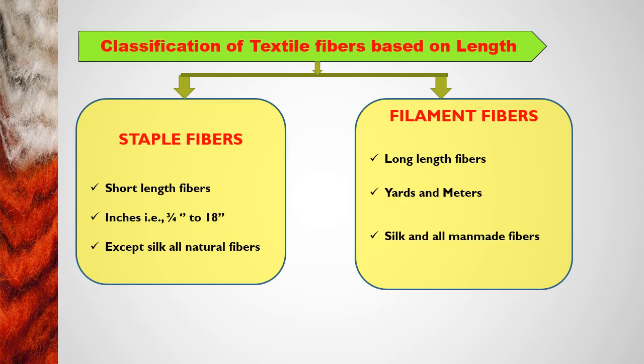Man-made fibers are also made into filament but can be cut into short staple lengths for particular end uses. Coming to the filament fibers, filament fibers are the long fibers. They are measured in yards or meters, so they can be of very big length. The next one is silk, and all man-made and synthetic fibers are filament fibers. So based on length also, fibers can be categorized.